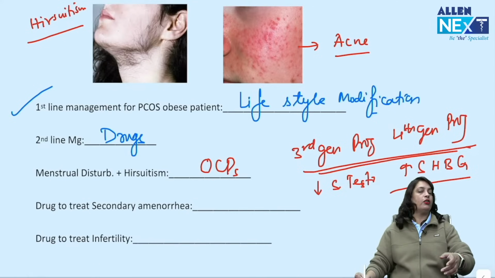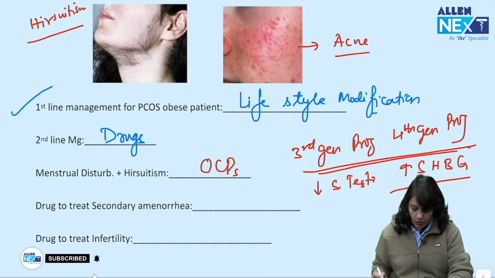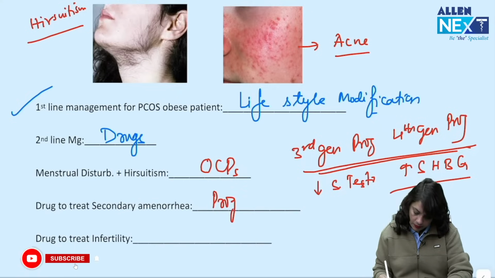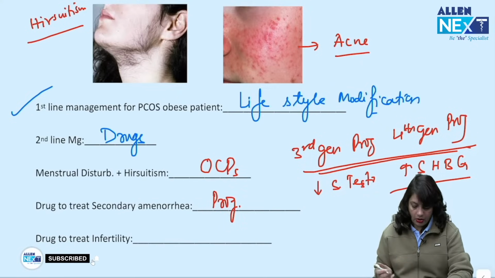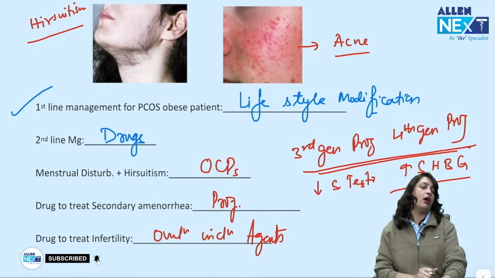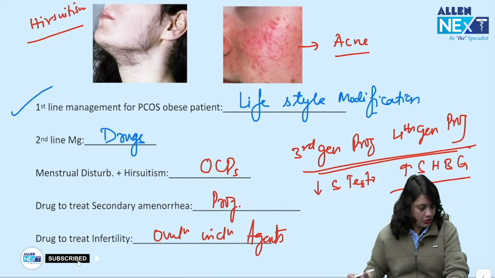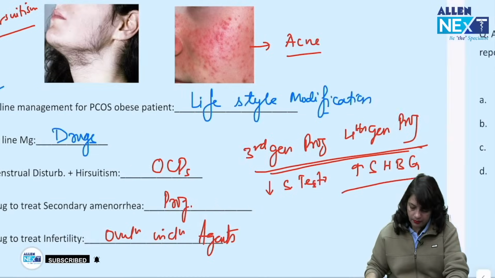So, there is no free testosterone available to cause hirsutism. Okay. Drug to treat secondary amenorrhea is progesterone. Drug to treat infertility is ovulation induction agents. Okay, so remember.